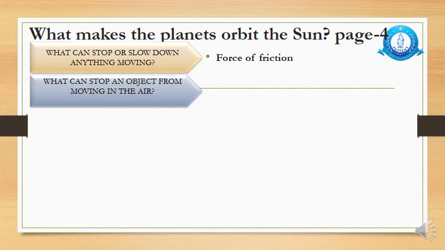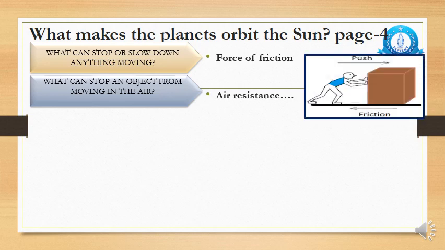Yes, again, a force is there which tries to stop or slows down the movement of any object which is moving in the air, and that force is known as air resistance. Now, both the forces, the force of friction and air resistance, are the same kind of forces, right? But the difference is that air resistance acts in the air while the objects are in the air, and the same force acts in space as well. Now, if I explain force of friction with the help of a diagram, over here you can see a man pushing a box towards the right hand side.